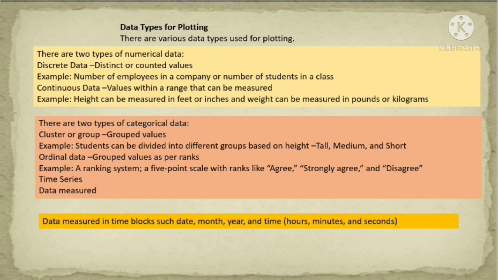Likewise, we have set a group of values that has a name. So this is called ordinal data. Here the range of values is marked with some name. The next data type is the timeline data type. Here we are measuring the data in the form of time, maybe in minutes, hours, seconds, months, dates. This is called time series data.